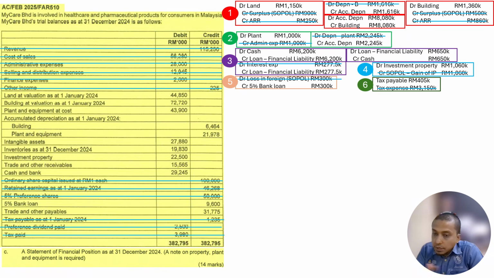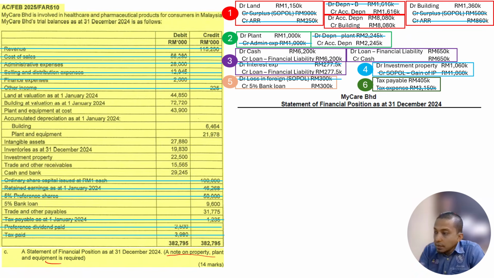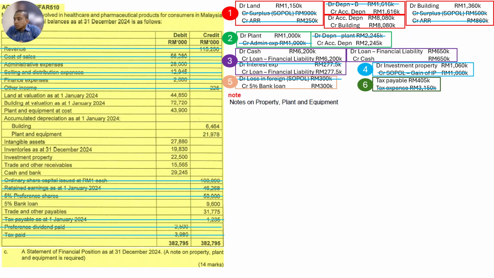Here, for the last part (c), the question asks you to do a statement of financial position and the notes for property, plant, and equipment. Again, it is a statement. We start with property, plant, and equipment, but the question asks us to do a note, so we proceed with the note first. This is the notes line.